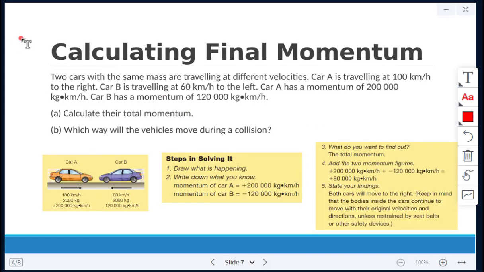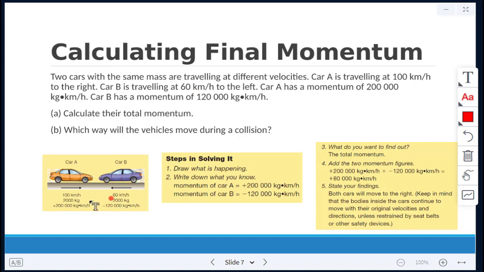Calculating final momentum. Here's the same diagram we looked at before. Two cars with the same mass are traveling at different velocities. Car A is traveling at 100 kilometers per hour to the right, but car B is traveling slower, at 60 kilometers per hour to the left.